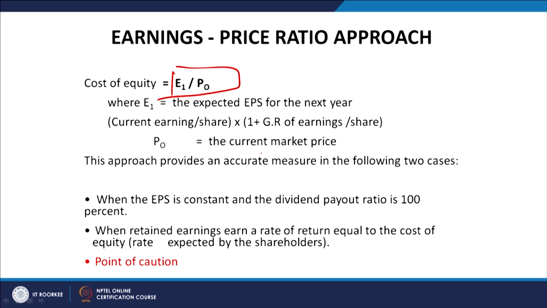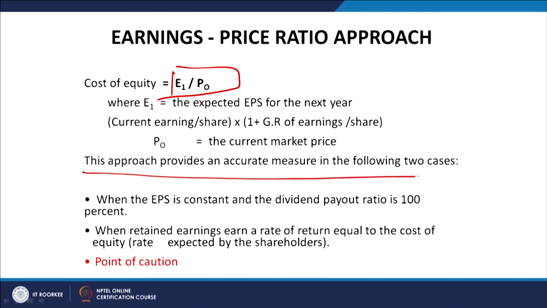So, the current market price will be dividing the expected return, which can be calculated on the basis of the current earnings per share into 1 plus growth rate of the earning per share. So, with the help of this model you can calculate. This approach is called the earning price ratio approach. So, you can use this also. This is the third approach, subjective approach, third. In total it is a fourth approach.